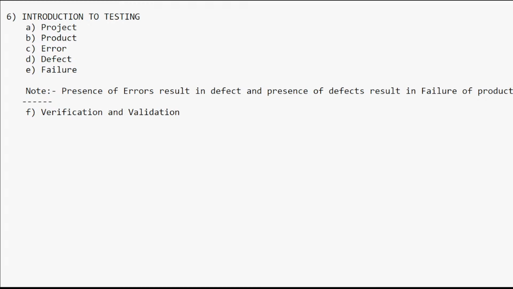Based upon our inputs only, the product is going to be released into the market, delivered to the customer, delivered to the client. So that's why the tester plays a key role, more than the developer. As a tester, that is our main job. Our intention should always be to catch it when the developer makes any mistake, a small mistake or a big mistake, that doesn't matter.